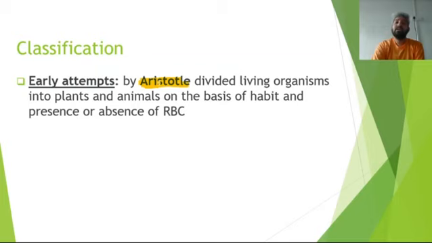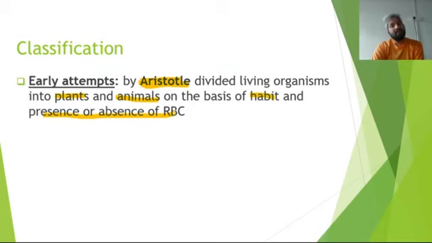I have already told you in chapter 2, Biological Classification, that he divided living organisms into plants and animals. Plants, on the basis of their habit, were divided into herbs, shrubs, and trees, and the animals, on the basis of presence and absence of RBC, were divided into anaima and enaima.